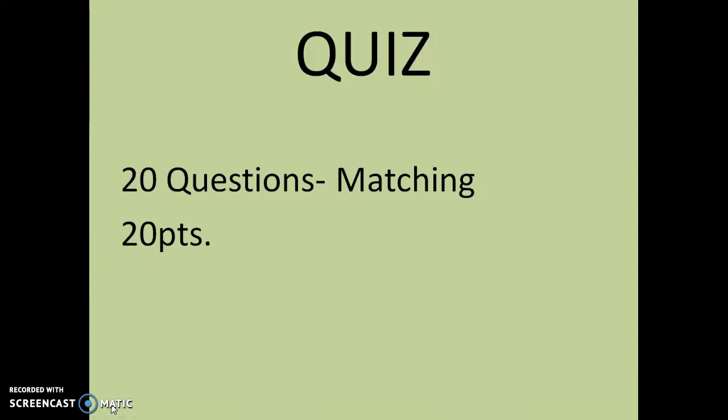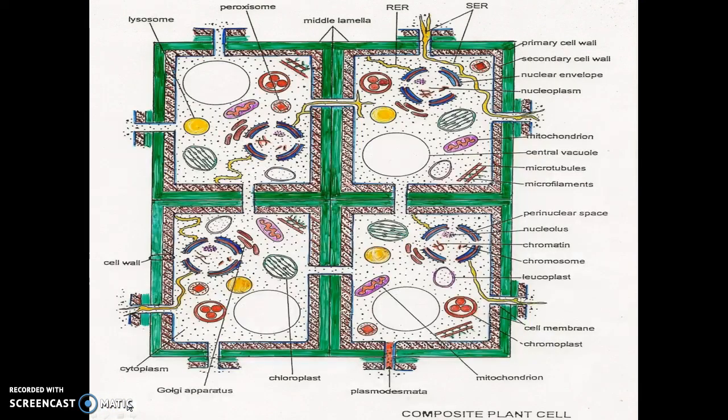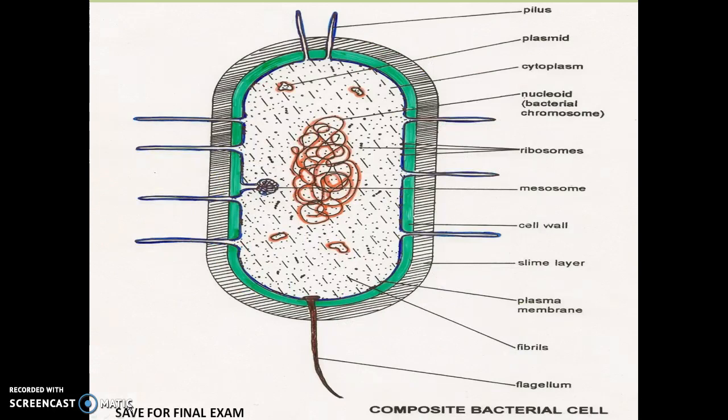There will be a quiz on these words, 20 questions matching for 20 points. There are 3 cell diagrams here as well. This is an animal cell, a plant cell, and a bacterial cell. You will have a test on these coming up as well, so make sure that you're studying them. And there are blank diagrams available on Google Classroom for your convenience so you can practice.